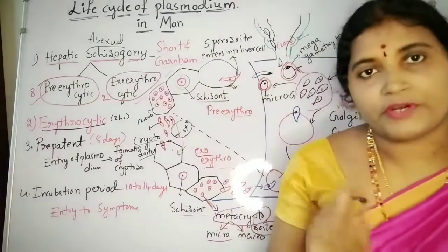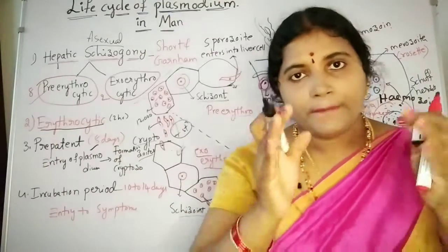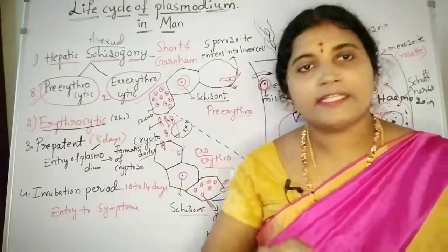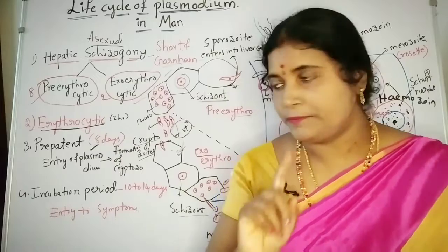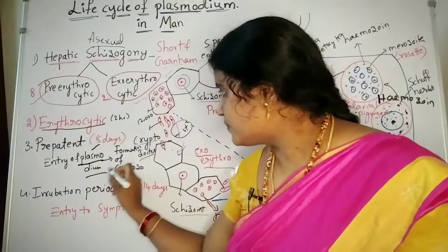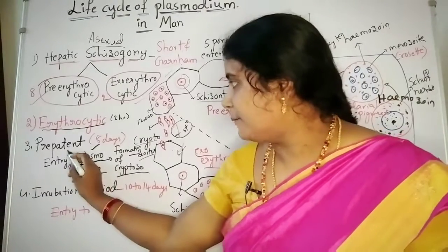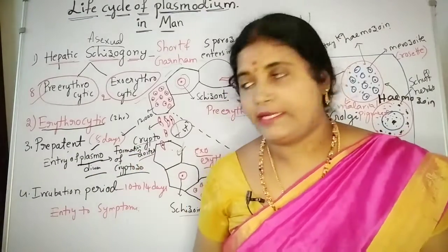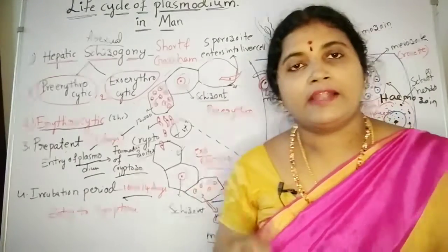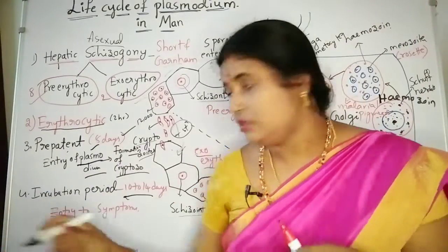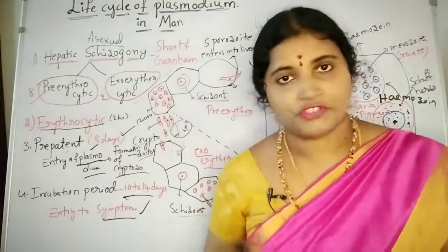And two more small important points you need to observe here: pre-patent period and incubation period. Pre-patent period means from the first entry of Plasmodium until the formation of cryptozoites. It is around 8 days. Next, the incubation period, about 10 to 14 days, is from the entry of Plasmodium until the body gets symptoms. This period is known as the incubation period.